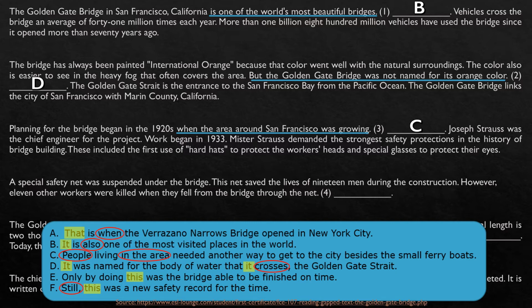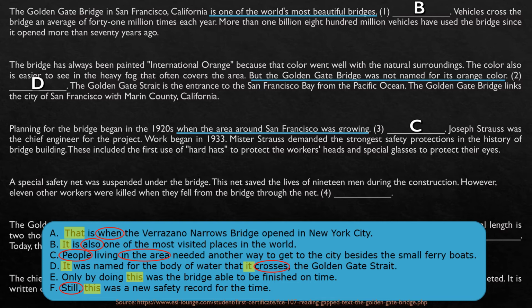So letter C, okay? A special safety net was suspended under the bridge. This net saved the lives of 19 men during the construction. However, okay, so however shows an opposite idea will be presented now, okay?